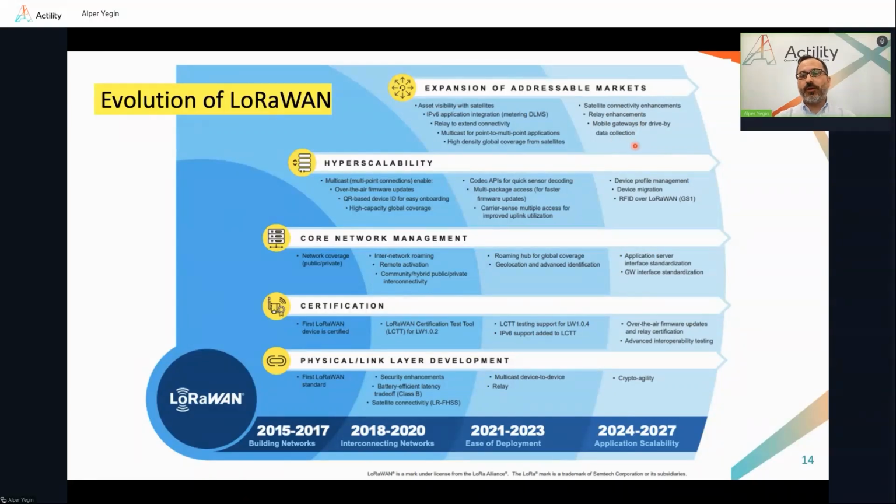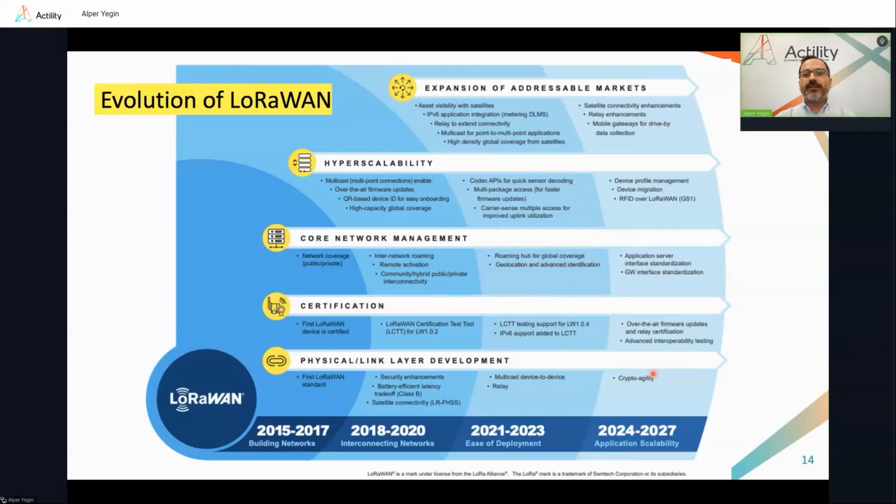Drive-by, walk-by reading, also known as mobile gateway, is another work stream we have started to provide coverage in the most remote areas where building a fixed network is not cost-effective. Instead, a mobile gateway is used for mostly reading water and gas meters, and it also has applicability beyond that. On the backend side, standardizing the interface between the application server and the network servers, and also between the LoRaWAN gateways and network servers, are two other ongoing works to evolve the core network APIs.